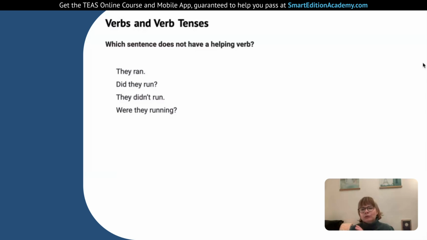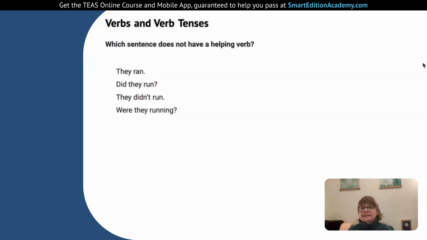So did they run? So once again, we see the action verb to run. That's really the main verb because it's the activity we're talking about. But we wanted to form a question. And when you want to form a question in English, you need to use a helping verb. In this case, did, because we're making a past simple question. We use did to turn that sentence into a question. So did is the helping verb. It's not really the main activity we're talking about. It's just the helping verb grammatically, and run is the main verb, but did is the helping verb.